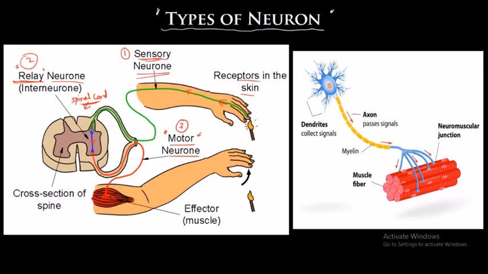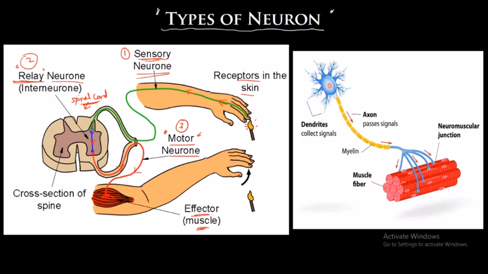So information goes from the sensory neuron to the spinal cord. Inside the spinal cord there is the relay neuron. The relay neuron will send information through the motor neuron to the muscle. The muscle is the effector organ, that is going to show you the effect.